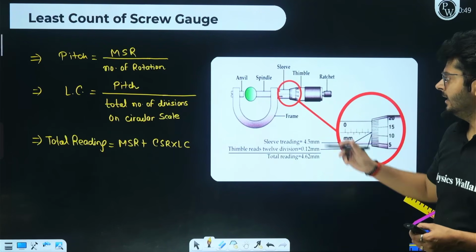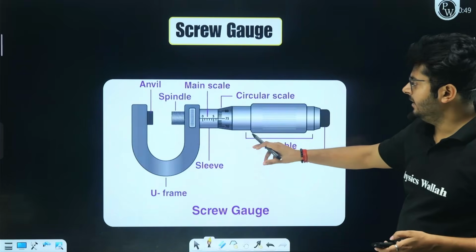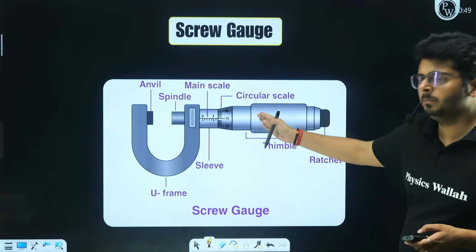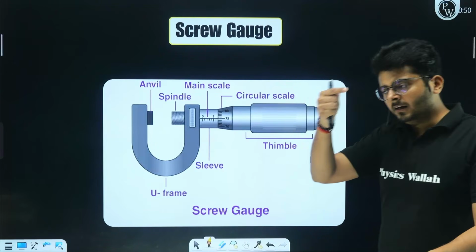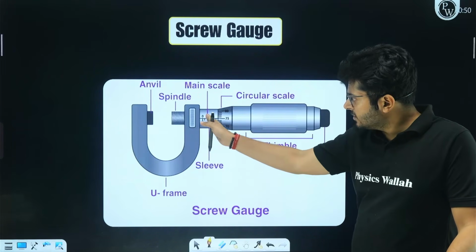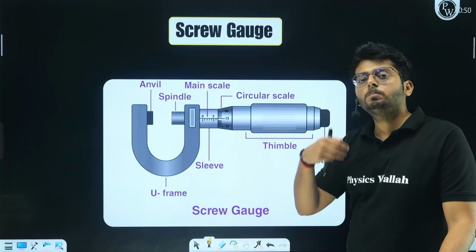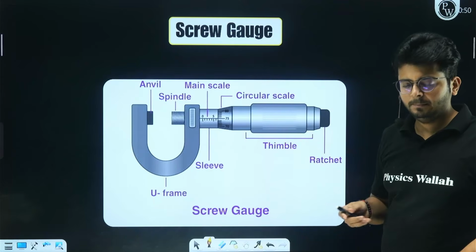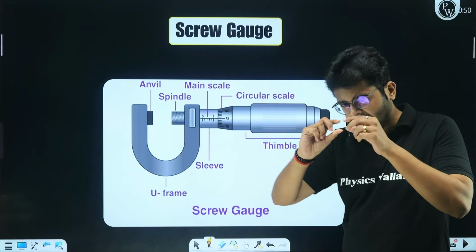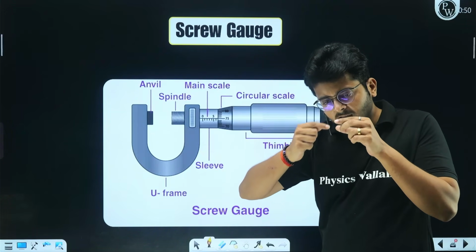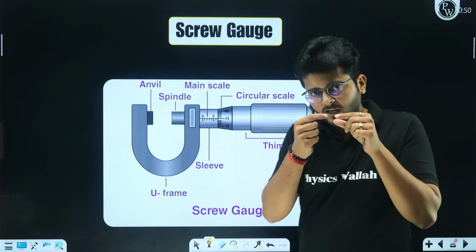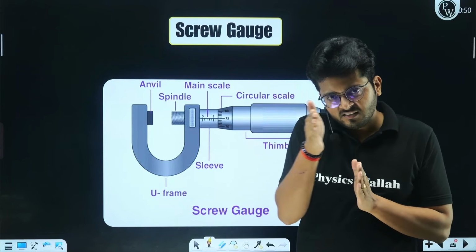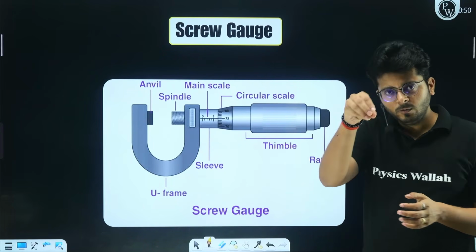Every time you rotate the circular scale, it moves ahead by a certain value, right? In one full rotation, whatever displacement it covers forward is called the pitch of the screw gauge. For example, if you look at a screw, you move the nut for one entire rotation, it moves ahead for a certain distance. Whatever distance it covers in one entire rotation is the pitch of that particular screw and nut assembly, right?